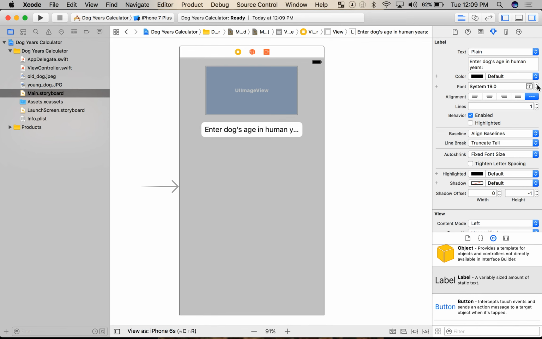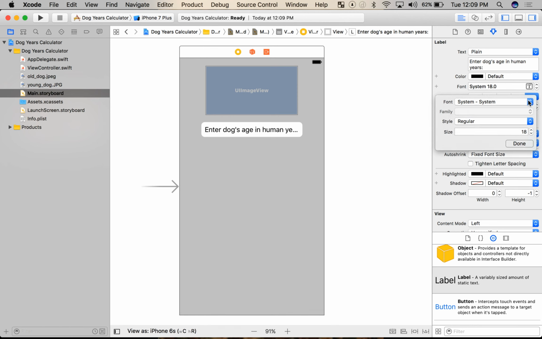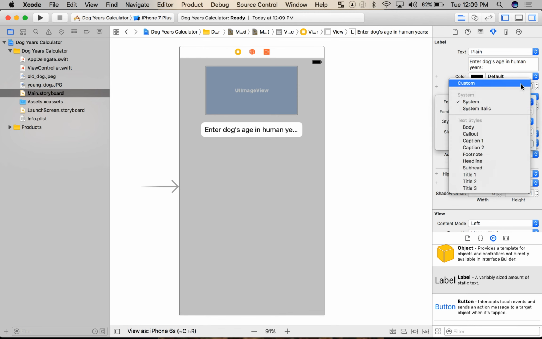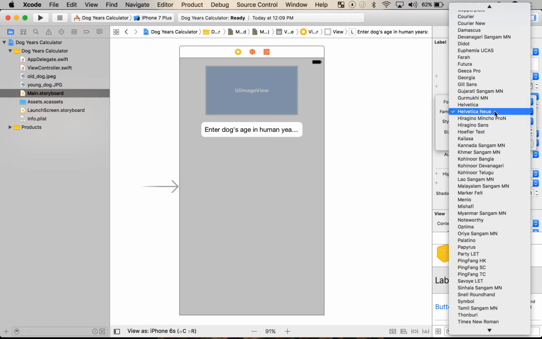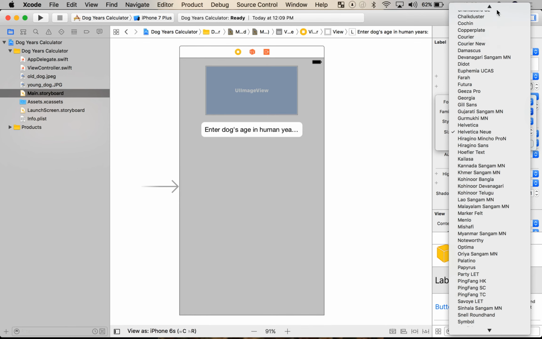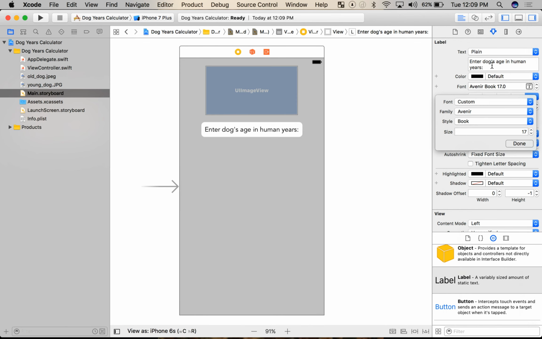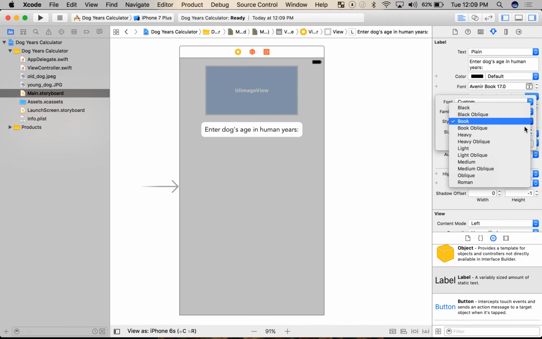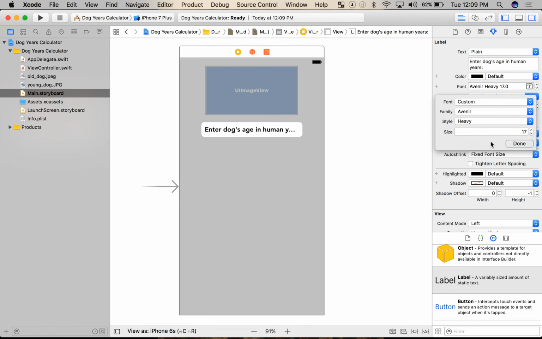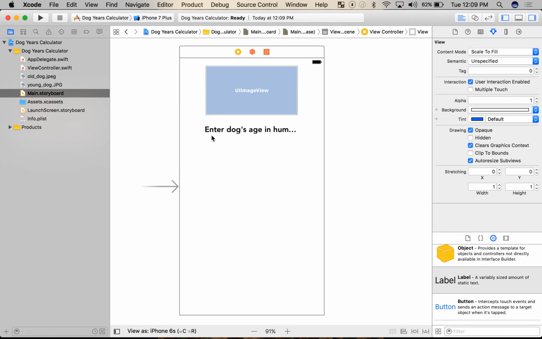So I can make the font bigger. All right. And I can maybe click on this text box. I can set, let's go with a custom font. Helvetica's nice, but you know what? Let's pick something else. How about Avenir? Oh yeah, that's classy. Cool. And if I wanted to change it, let's make it heavy. Okay, now it's bold. That's great. And I'm going to go with size 20. Okay.